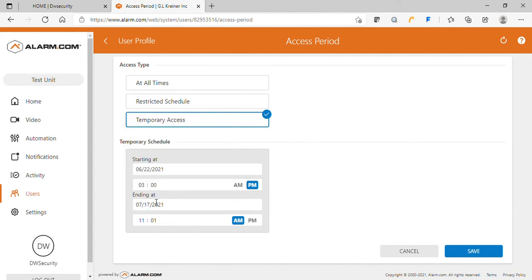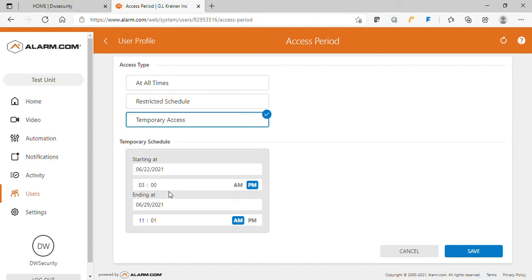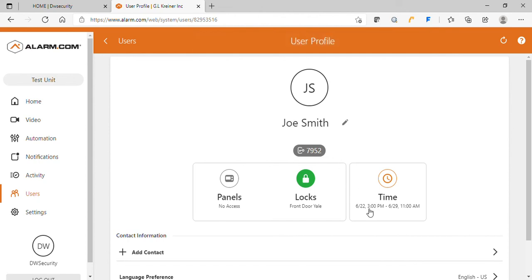Oops, sorry about that. We're going to give them a 1-week period on this, and the checkout time, usually 11, you can make it whatever you want. So now we save that. And Joe Smith's code of 7952 will only work from 6:22 at 3 p.m. to 6:29 at 11 a.m.